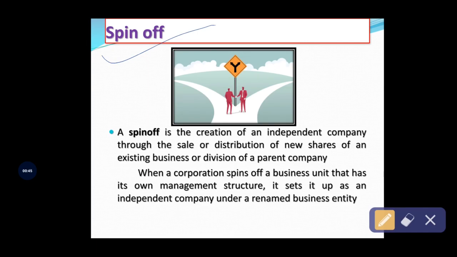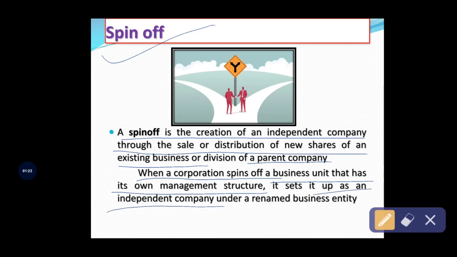Spin-off is the creation of an independent business organization through the sale or distribution of new shares of an existing business organization or division of a parent company. So when spin-off operations are carried out by business organizations, a corporation spins off a business unit that has its own management structure, and sets it up as an independent company under a renamed business entity.